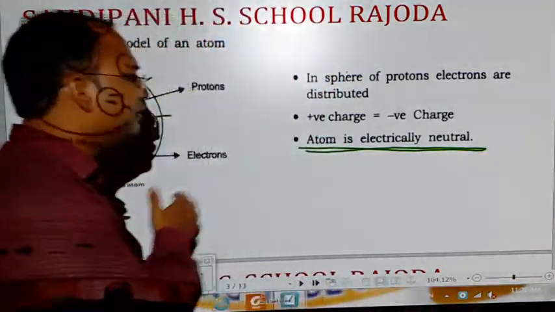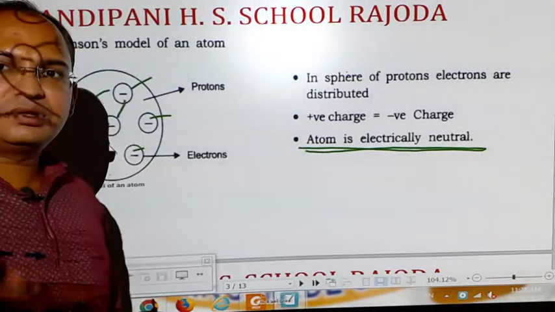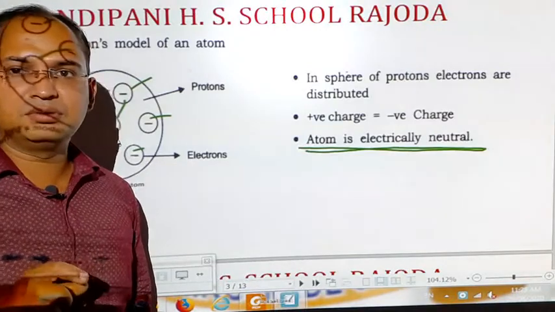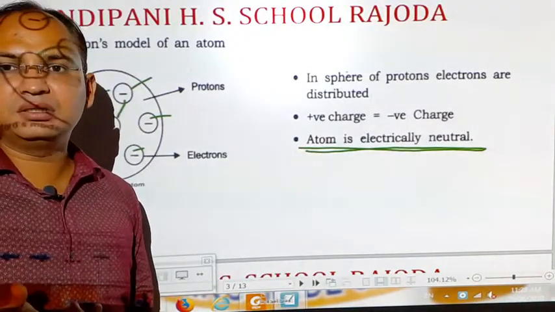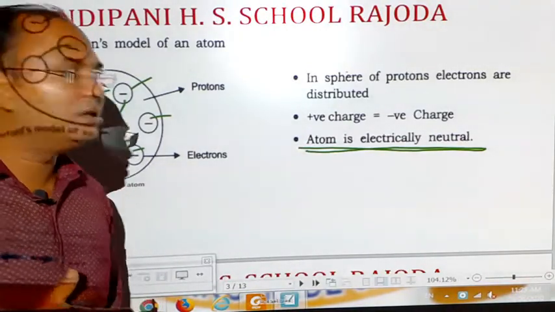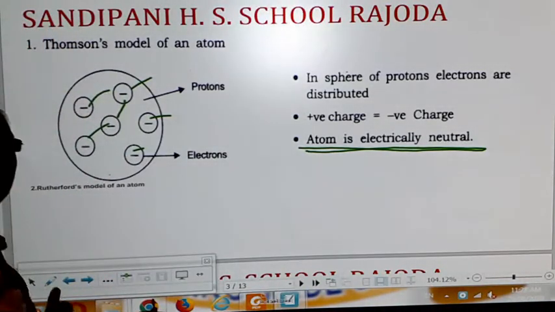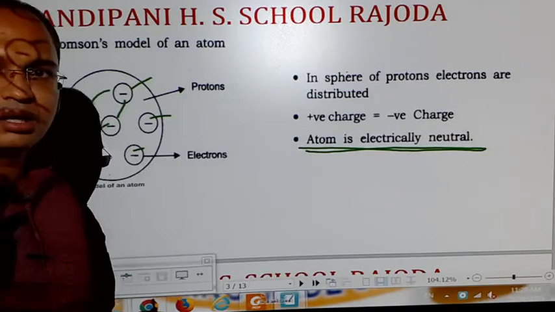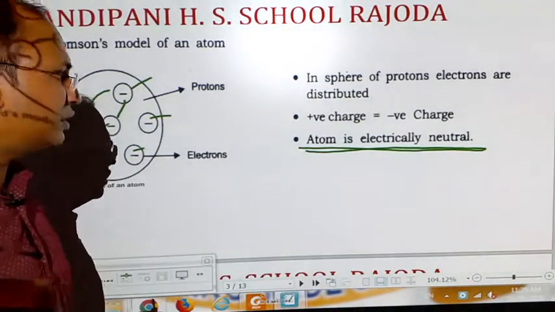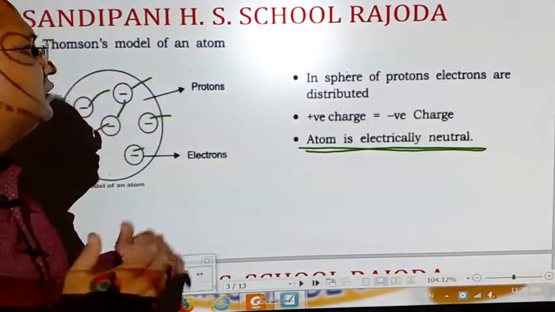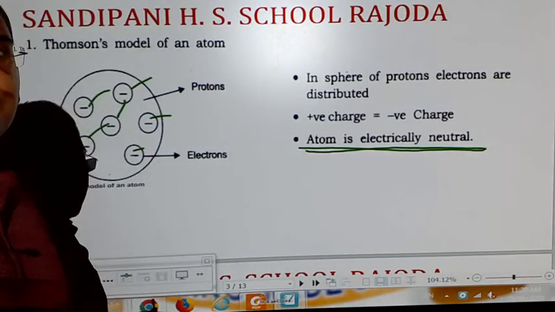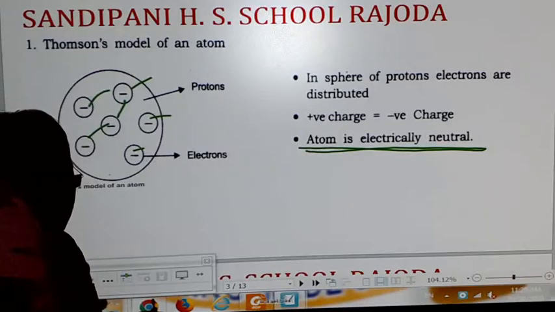That is why it is considered electrically neutral, because the charge on the proton and electron is equal in number but opposite in nature. This model was not successful because he couldn't explain so many things about the nature of the atom on the basis of the presence of the electrons.